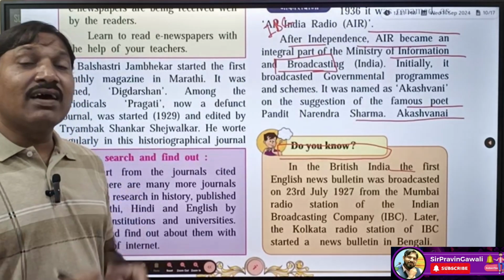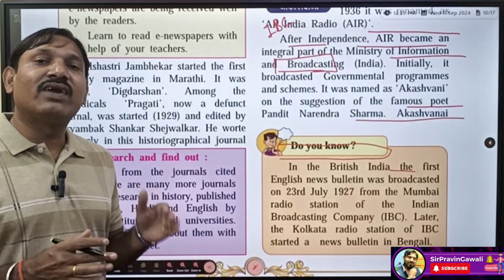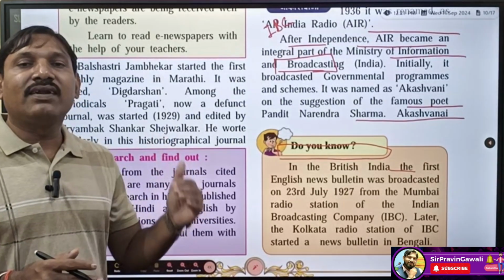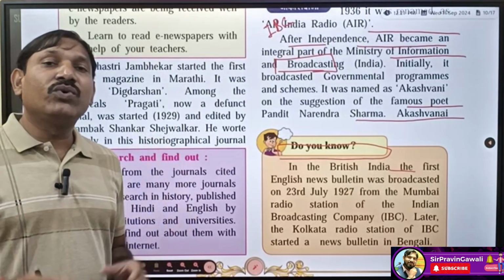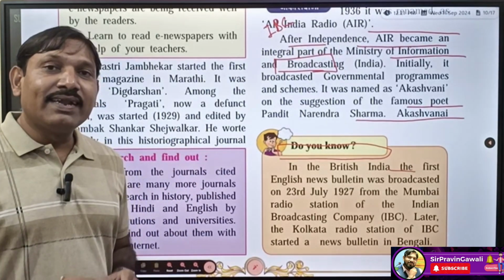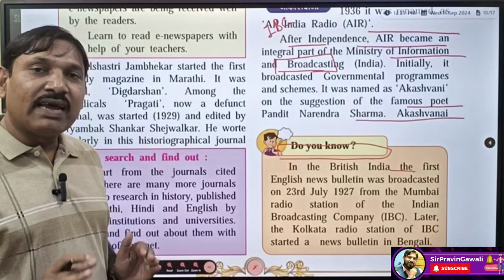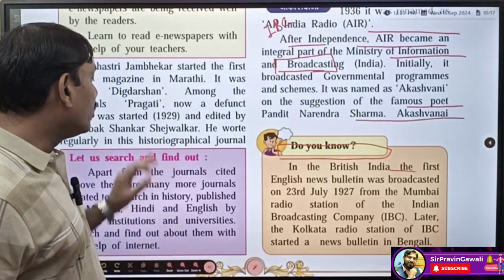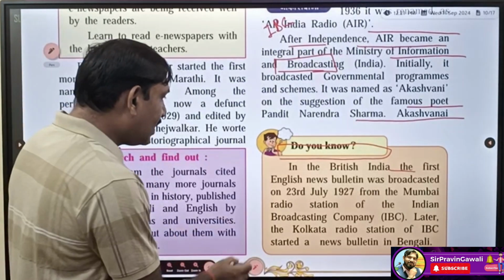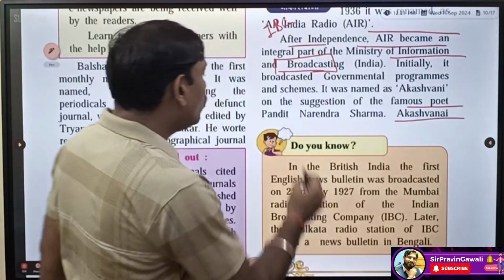So many journals are there, published in different languages, for example Hindi, Marathi, English. What you have to do is, with the help of internet, you have to find out such journals and write in short about those journals. Now one more important part is left, that is, do you know?